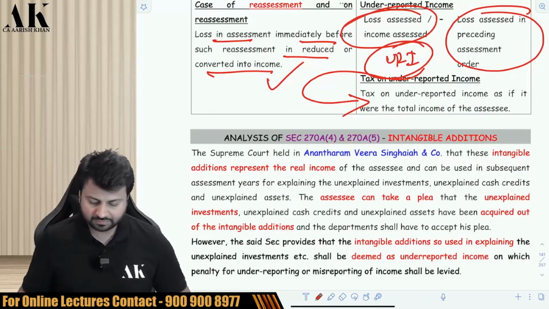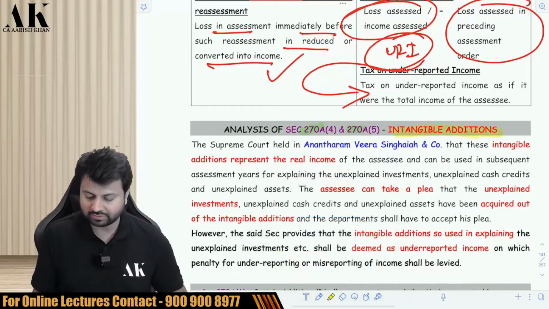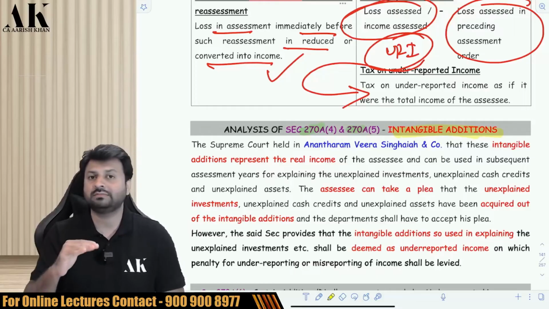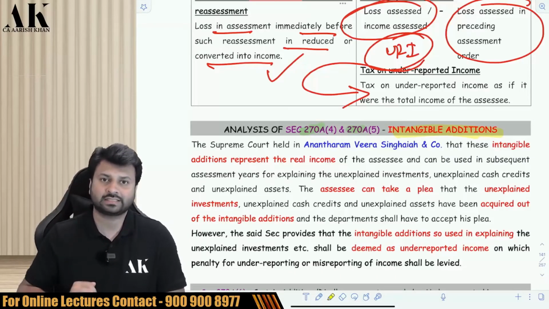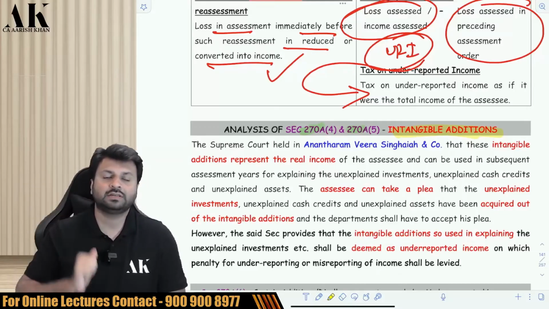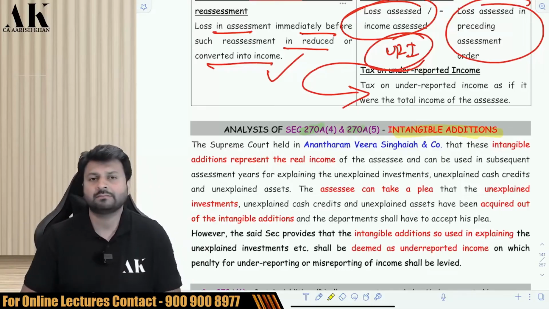So let's go ahead with the next part, and the next concept is the concept of intangible addition, which is a part of same section only, 270A only. The concept of intangible addition is what? Let me explain. Sometimes what happens, the assessing officer will make a disallowance based on some presumptive reasons. For example, the AO will say that your GP is very less. The AO will say that you are showing a GP of 2% as compared to industry average, which is 20%. So I will add 18% back. So because he is adding 18% back, say that 18% amounts to say 200 lakhs. So he can make some such additions on the basis of what? Intangible reasons.